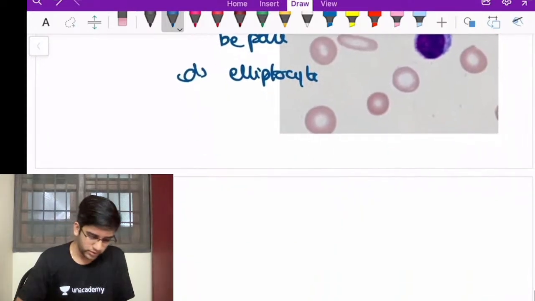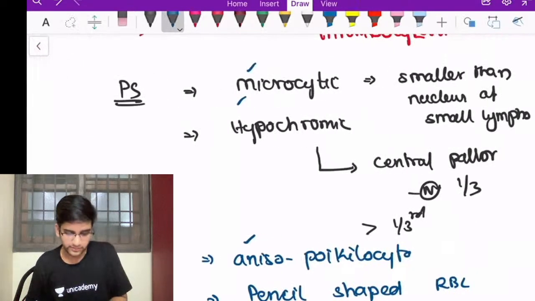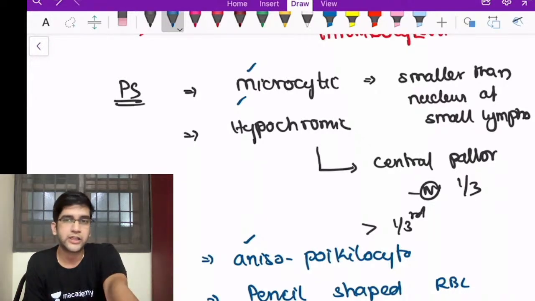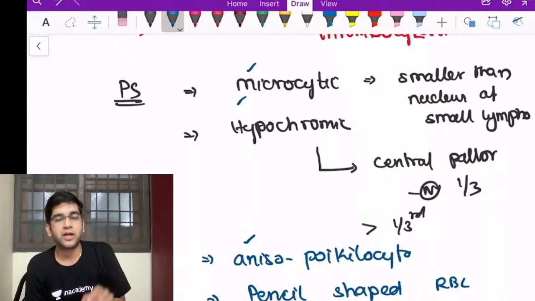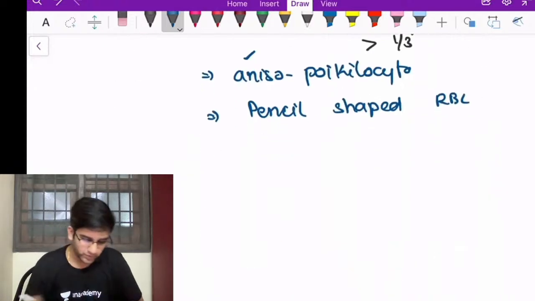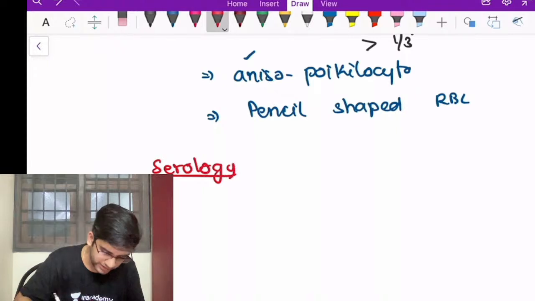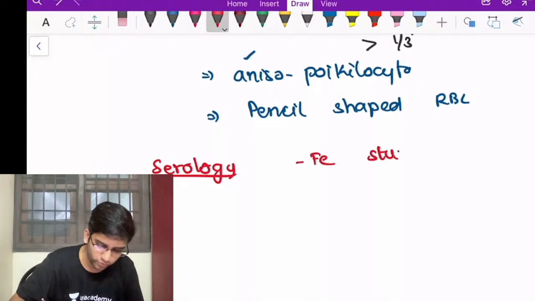Okay. So I know how to identify them on microscopy. My CBC also says that it is definitely looking like an iron deficiency anemia with the help of RDW and everything. Again, I cannot write it as iron deficiency anemia unless I am able to confirm it, right? So confirmation is almost always by serology. Serology includes my iron studies, the same 4 iron studies, right?